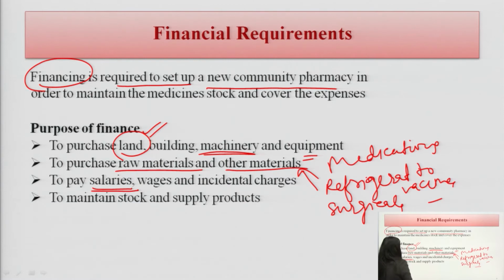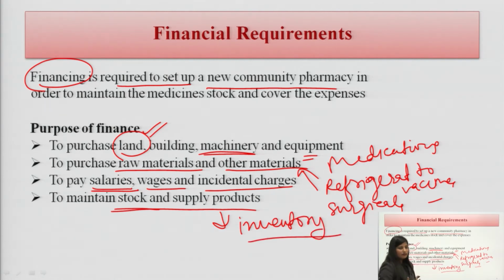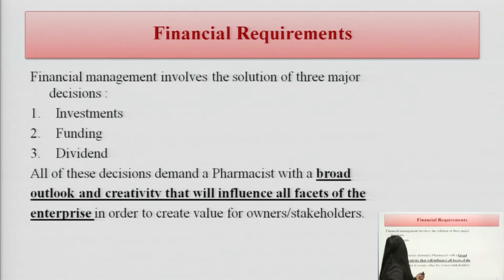Also the salaries, the wages, and the incidental charges to pay the personnel we are hiring in the community pharmacy, we need finance. To maintain stock and supply products, of course, if we are purchasing and maintaining our pharmacy, then it is very important to maintain the inventory. We have to maintain the material. For that, we need the finance. So financing management involves the solution of 3 major decisions.